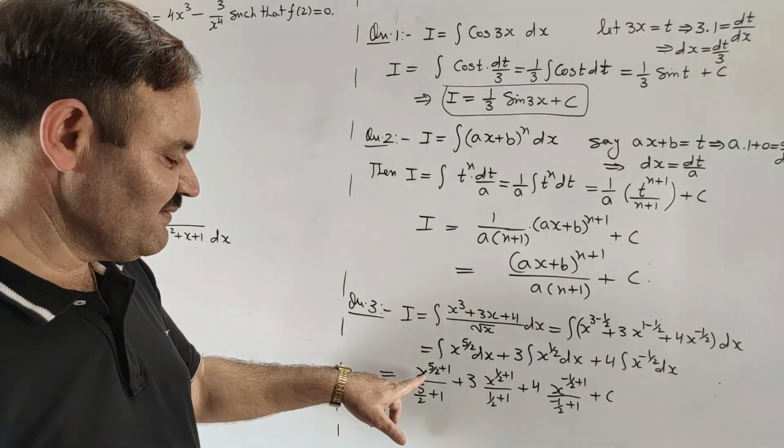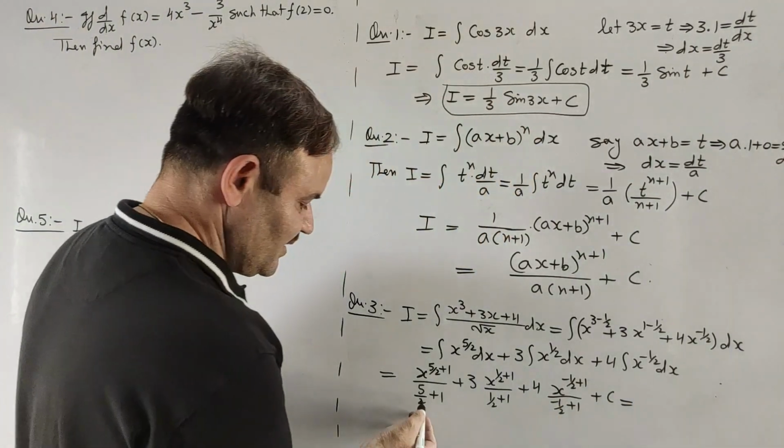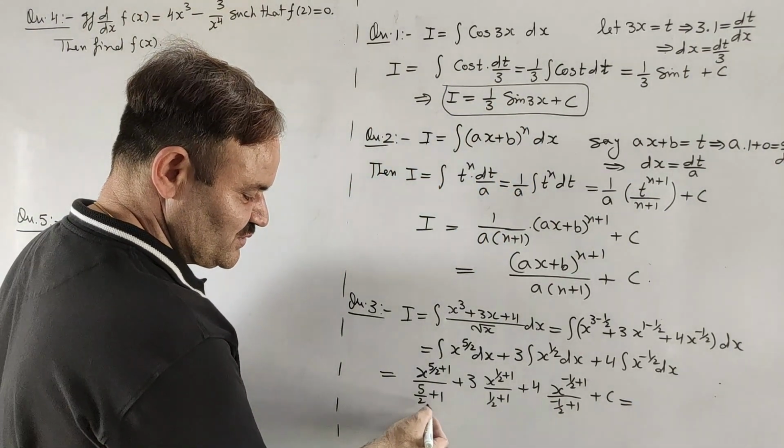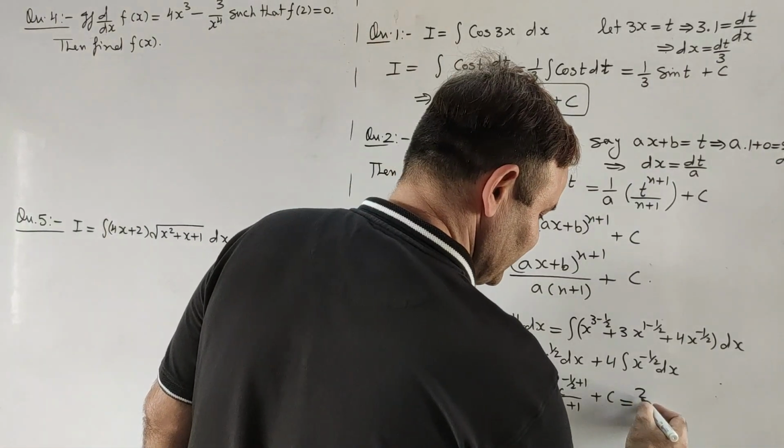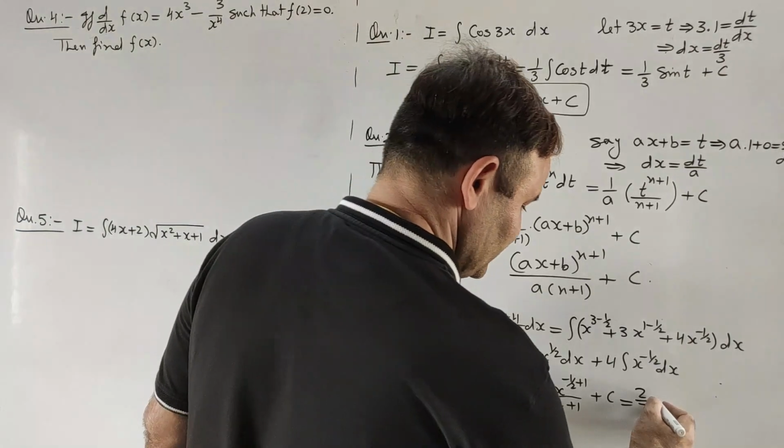Now this will give us 5/2 + 1, that is 7/2, so it will become 2/7 x^(7/2).